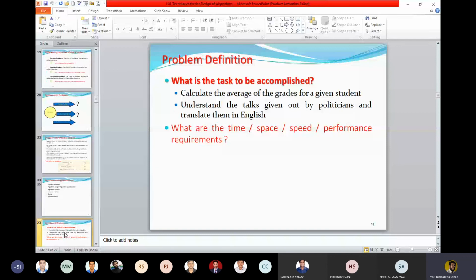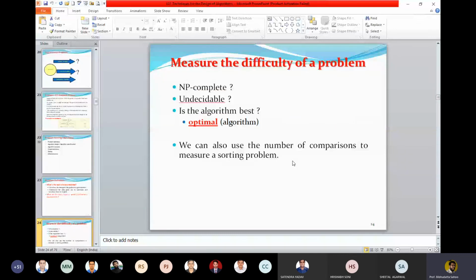Now the problem definition: we can say what is the task to be accomplished. For example, calculate the average of the grades of a student, or understand the talk given by a politician and translate it into English. So maybe the problem definition comes like this, which requires mathematical modeling. And then we talk about why the problem is difficult, why I am attempting this problem. We answer that the problem will be NP complete. We'll discuss how to prove it to be NP complete or undecidable.